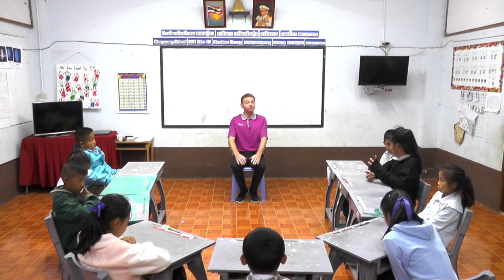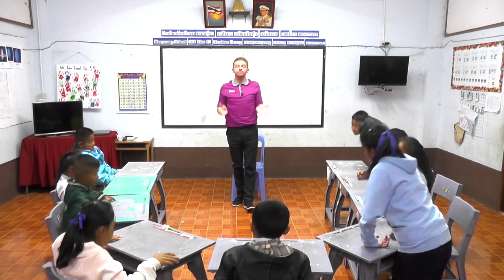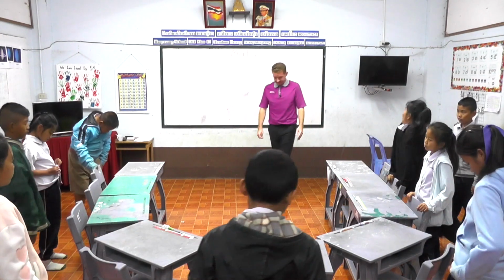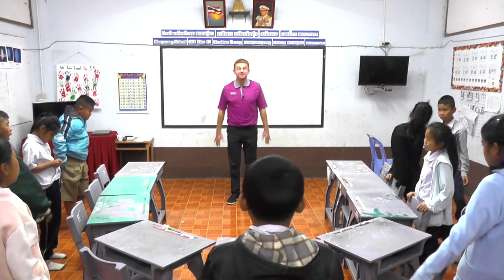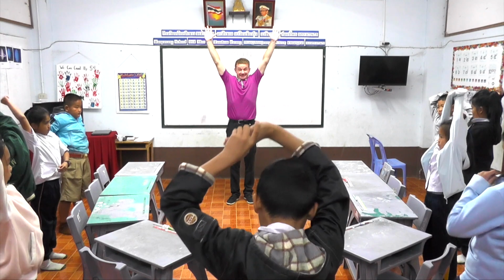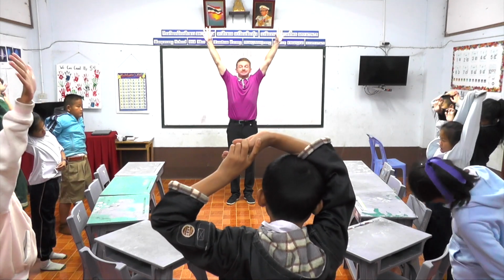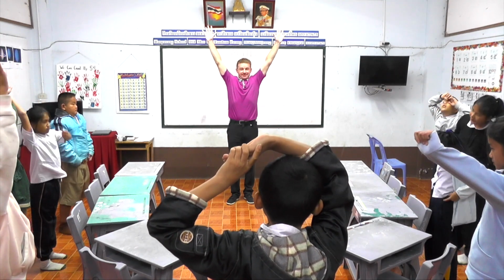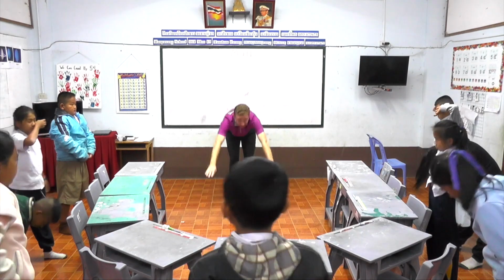And next we'll do our stretch sequence. Let's stand up and push in our chairs. We can begin by stretching up high to the sky, high as we can. And then let's go down low, touch our toes.